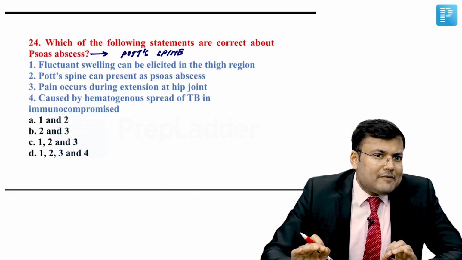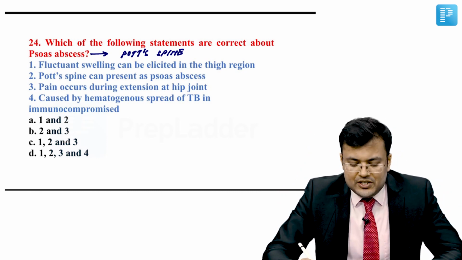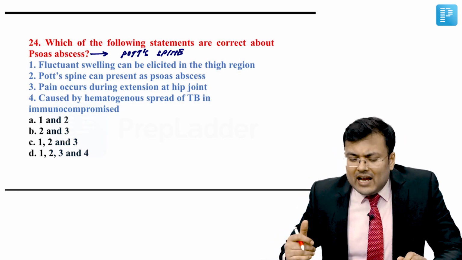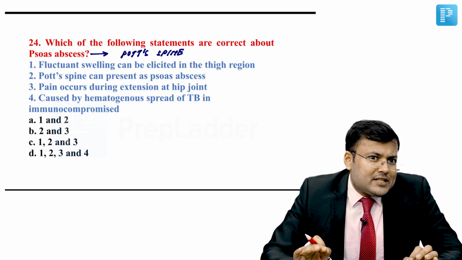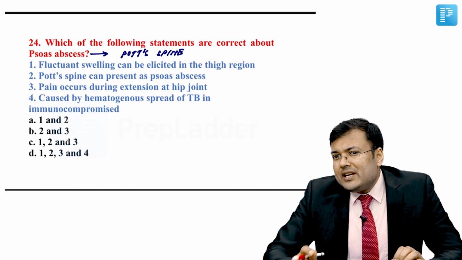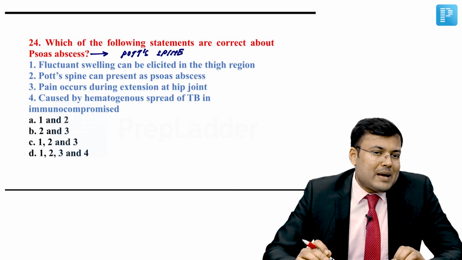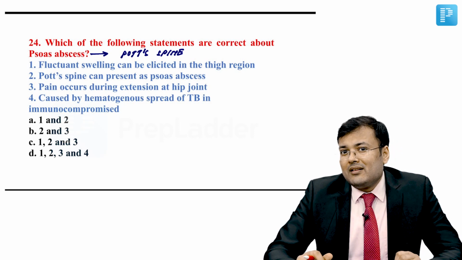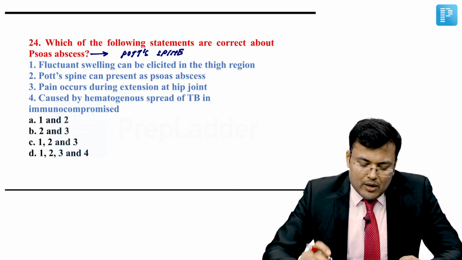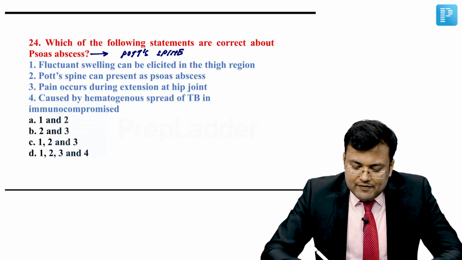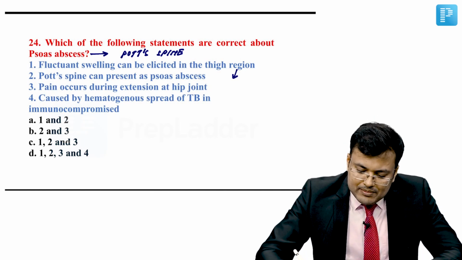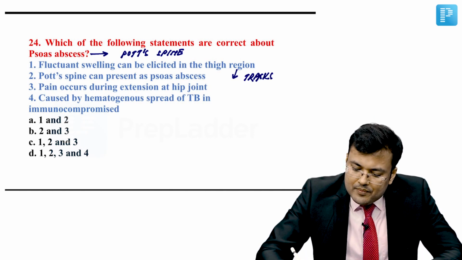So if pus tracks along iliopsoas, you can find a fluctuant swelling in the thigh region, right? Second, whenever we are performing extension at the hip joint or there is fixed flexion at hip, it can lead to pain. Nowadays, especially in the immunocompromised patients, what happens? There is hematogenous spread, and this is known as primary psoas sepsis. Okay, so see the options one by one. Option number 1, fluctuant swelling can be elicited in the thigh region. Yes, because the psoas sepsis tracks along iliopsoas.